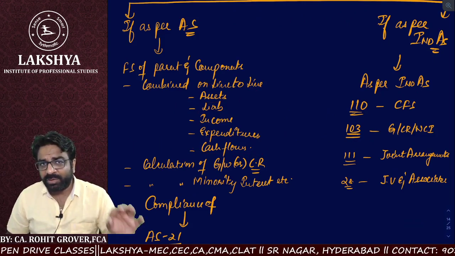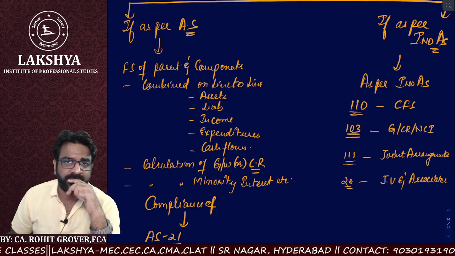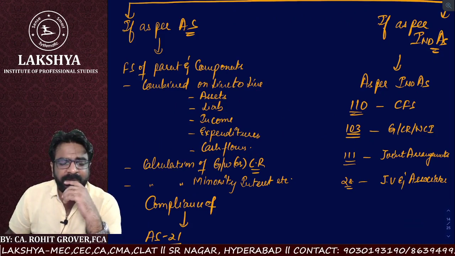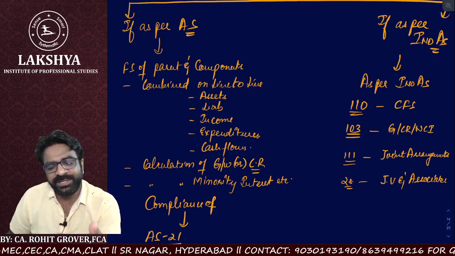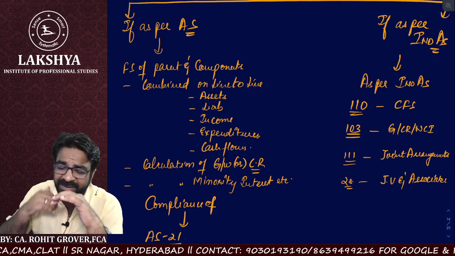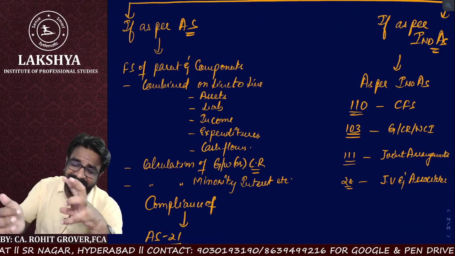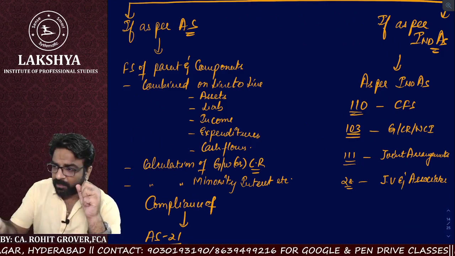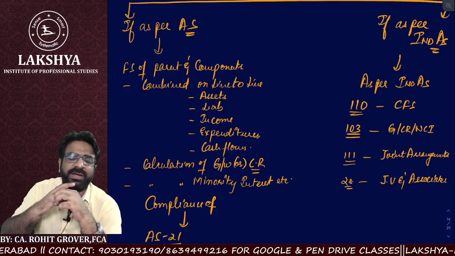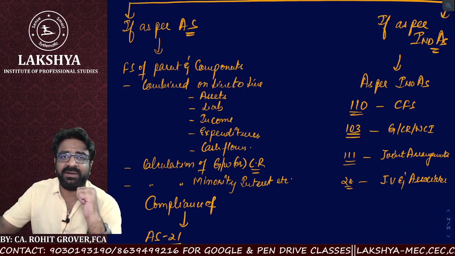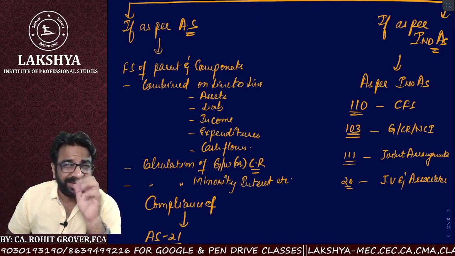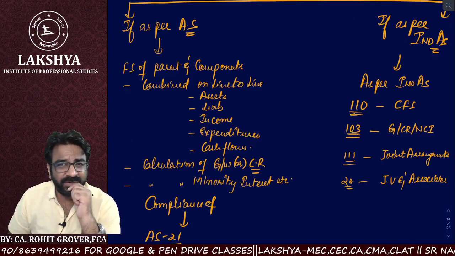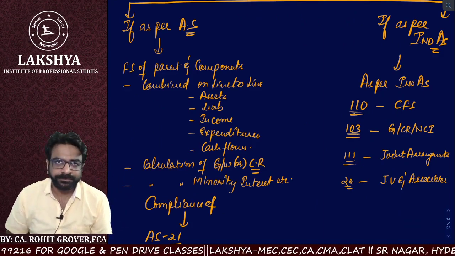You have to calculate the goodwill and capital reserve. Say, for example, I acquired a subsidiary and paid more money than its net asset value. I acquired a subsidiary worth rupees 500 crores, but I paid 650 crores to acquire it. Did I pay an extra 150? Yes, that is called goodwill.